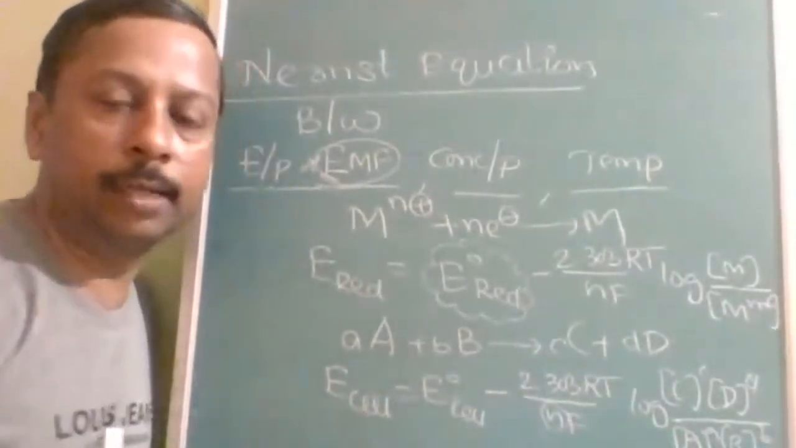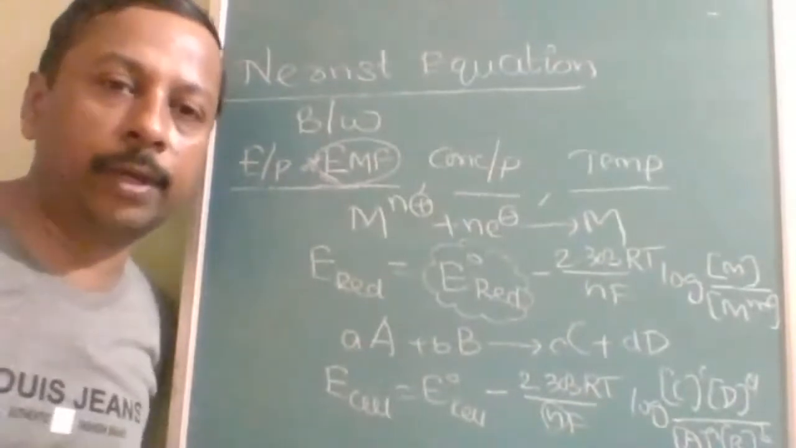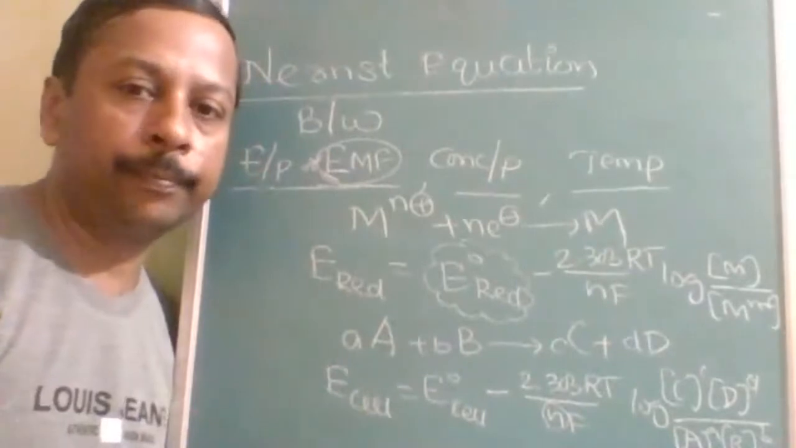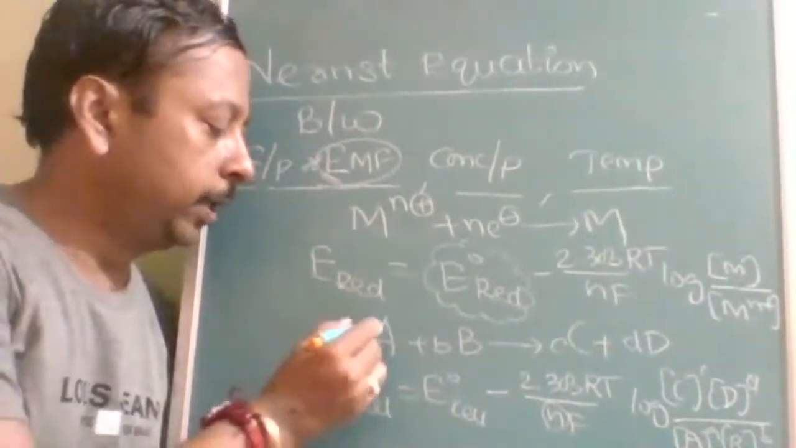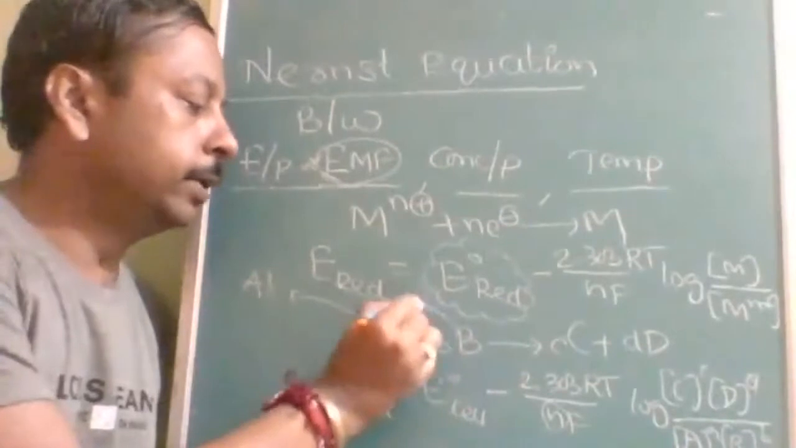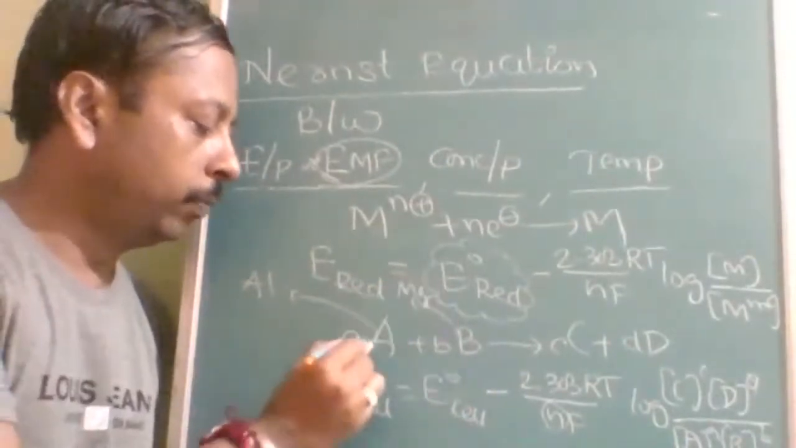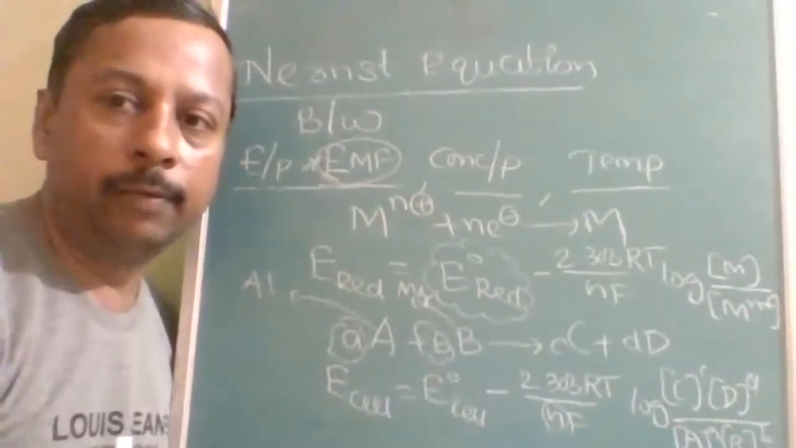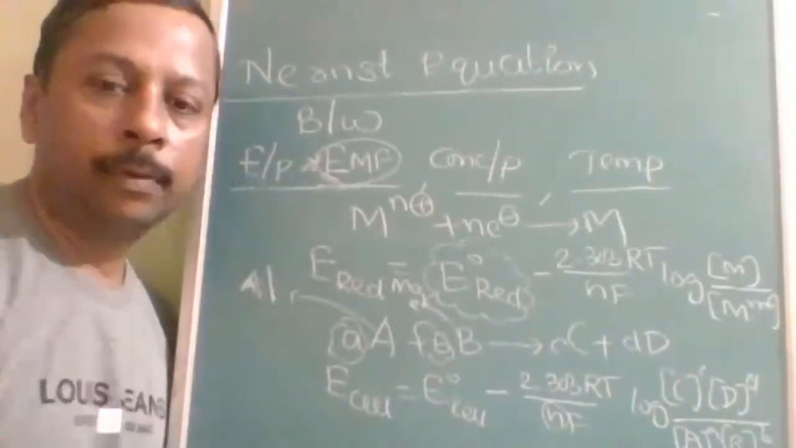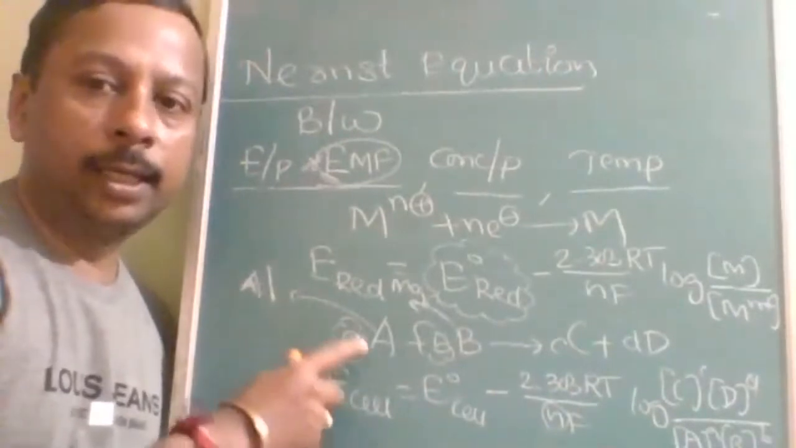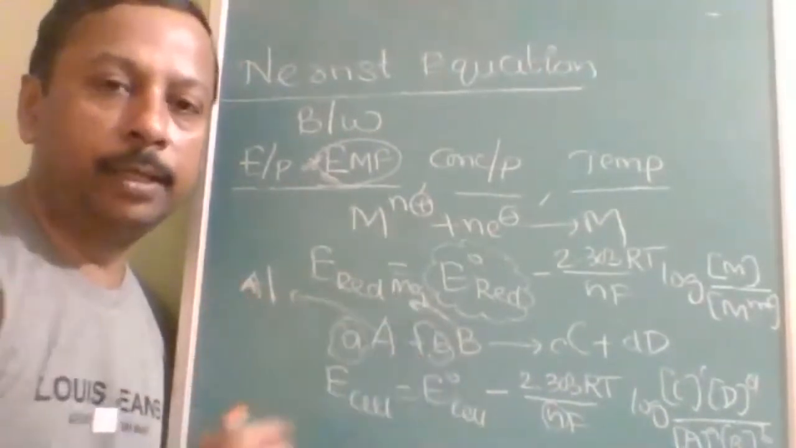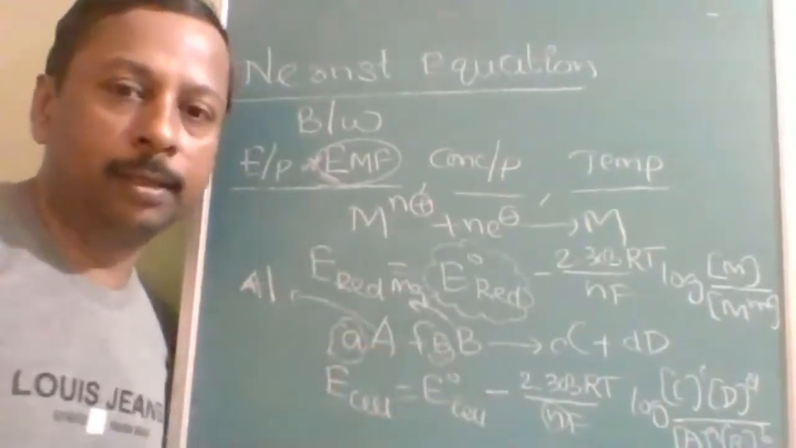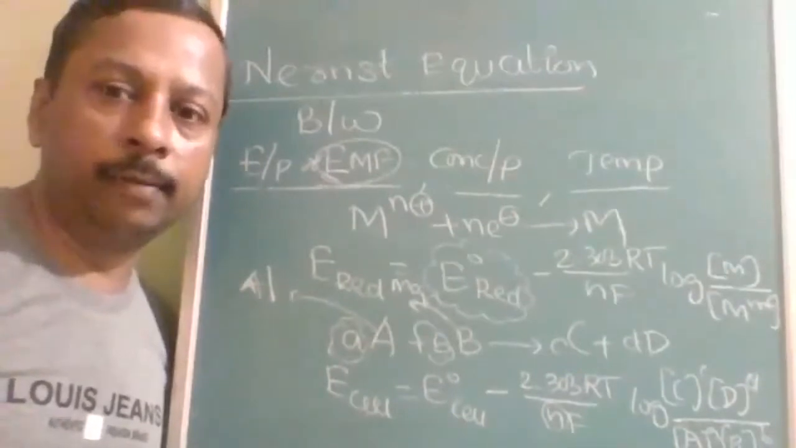Students are facing problems in calculating the n value. Suppose here it is aluminium, here it is magnesium. Let us take A as aluminium, B as magnesium. Now what will be the a value? What will be the b value? What will be the n value?